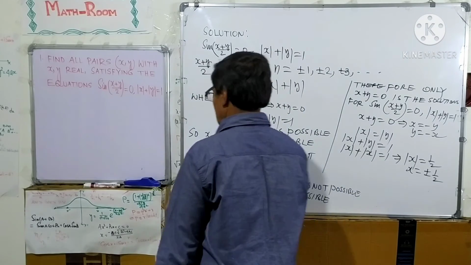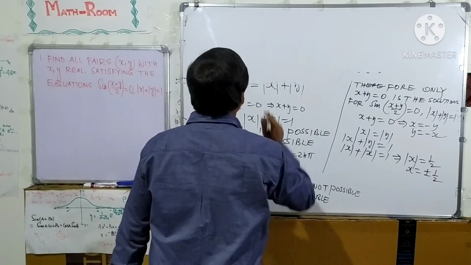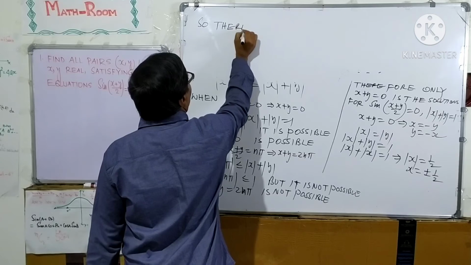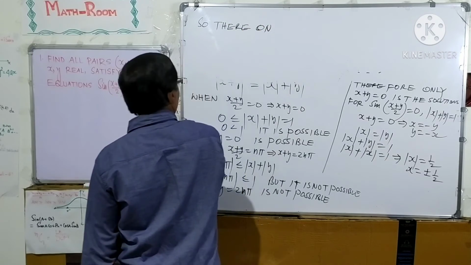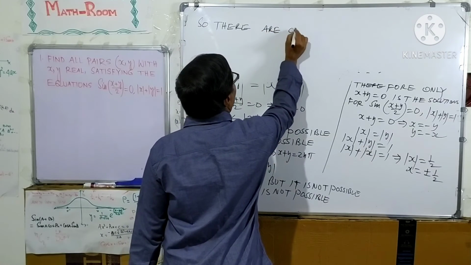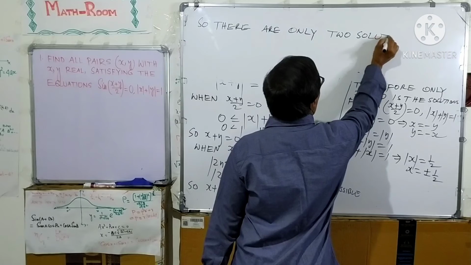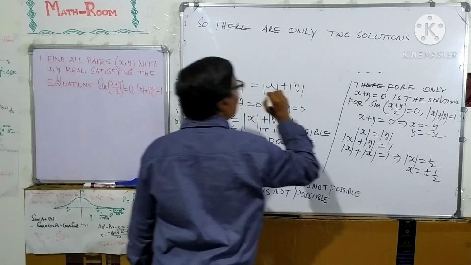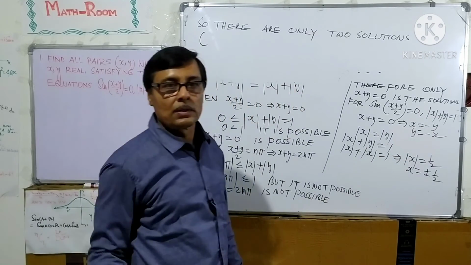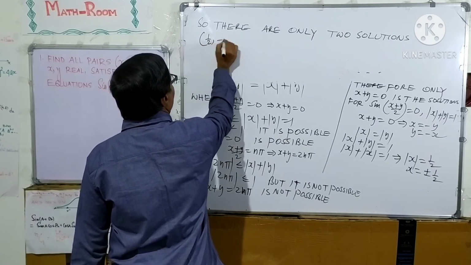So there are only two solutions. One is when x is plus half, then y is minus half, for the pair plus half, minus half.